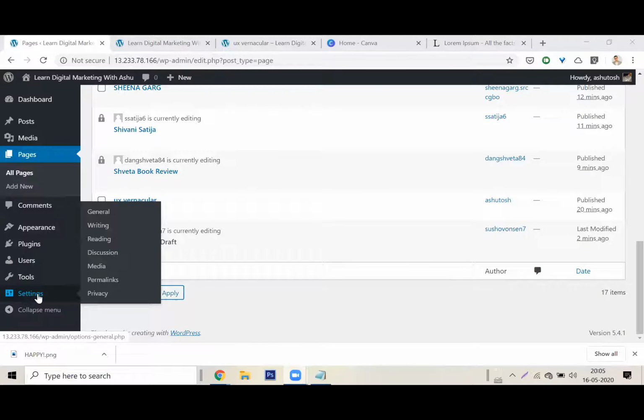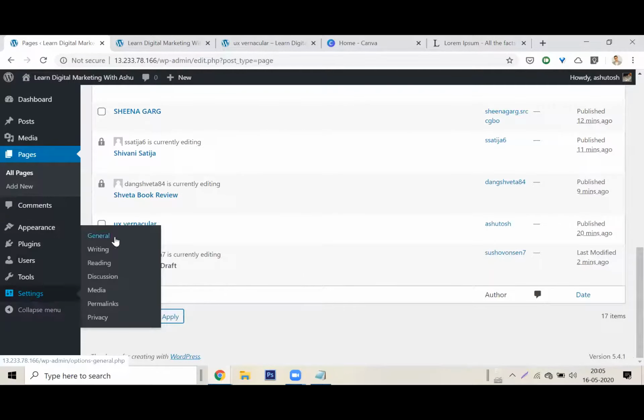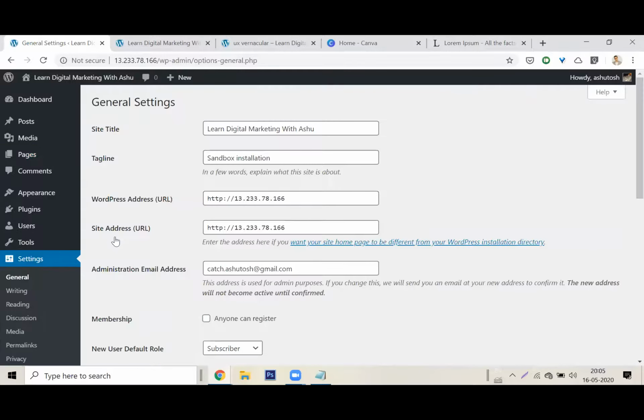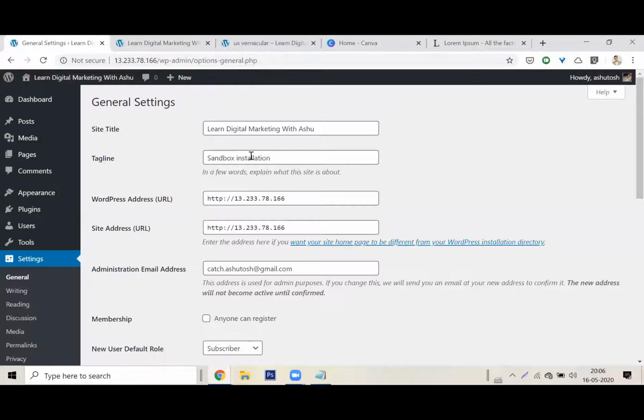Most of the settings are here in the settings tab of the WordPress dashboard. I'll show you. First, you will have to set up a couple of basic settings. There is a default site title and a tagline, which you could see on the home page, right? This home page had "Learn Digital Marketing" instead of the logo. We'll also add a logo later on. I don't want to add a logo right now. So it's brought the site title and the description here. I can change this.